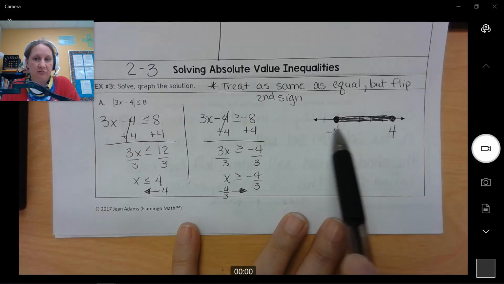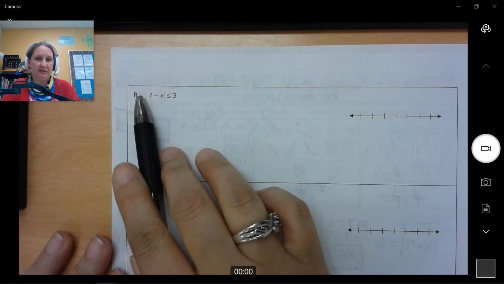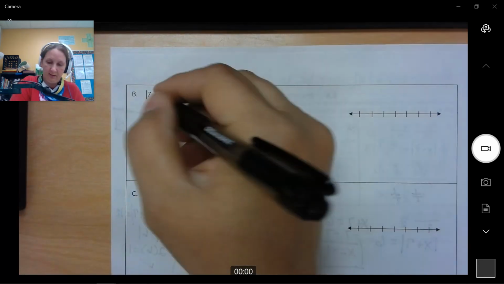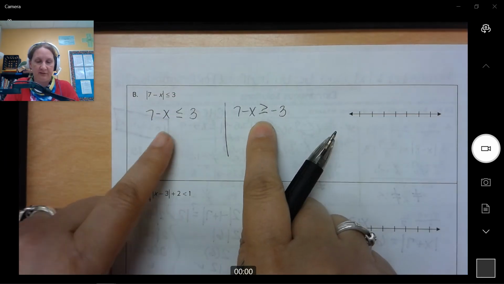So let's do another example. Again, our first check is: are there any numbers adding or multiplying times our absolute value? There is not, so we can go ahead and separate. So we're going to do 7 minus x is less than or equal to 3, and 7 minus x is greater than or equal to negative 3. Because we changed it to a negative, we have to flip our sign. Other than that, it's just solve for x.